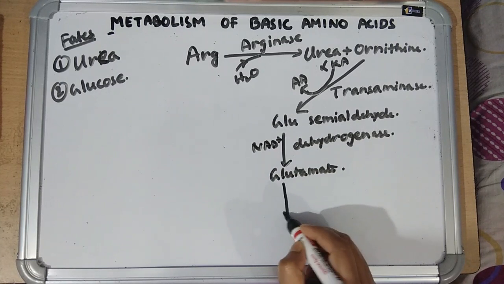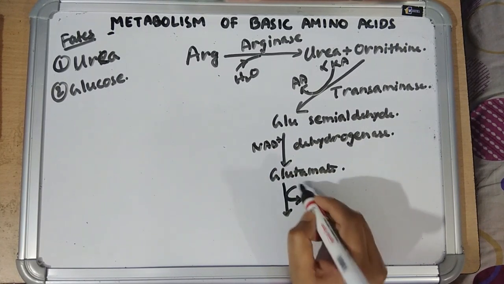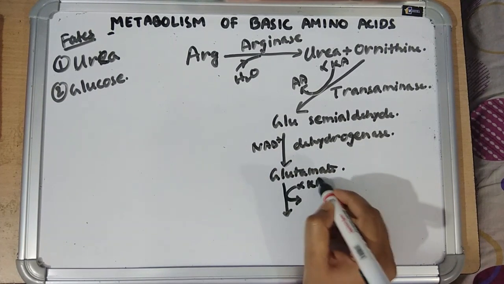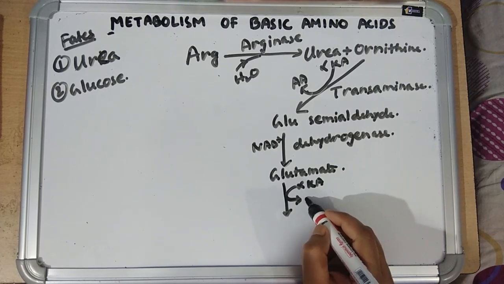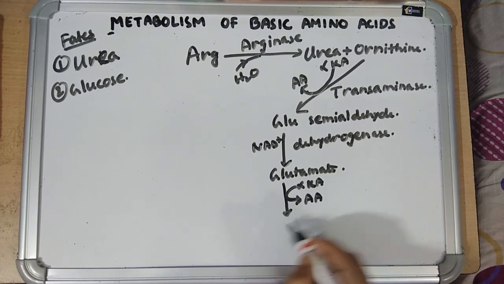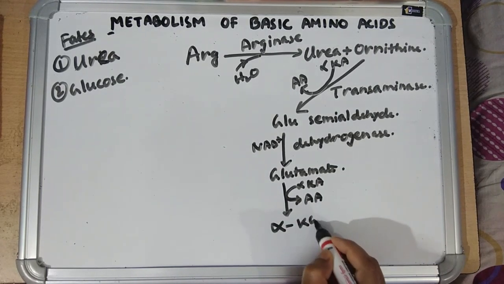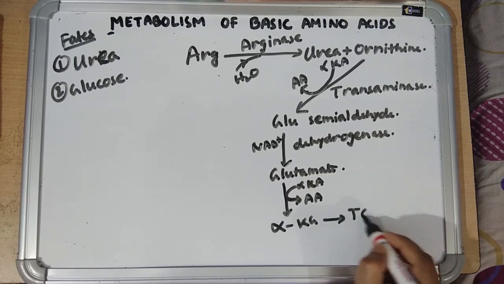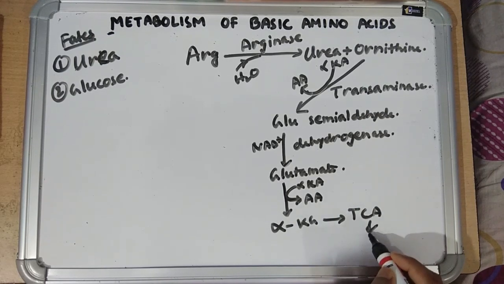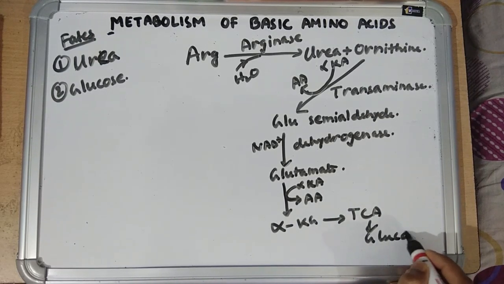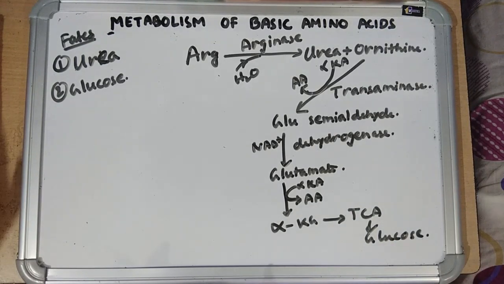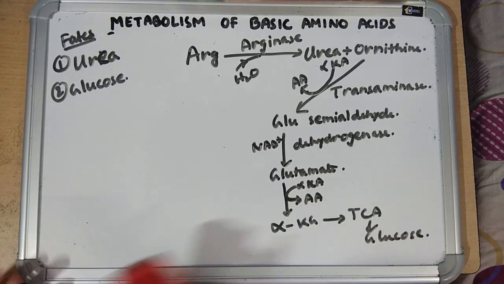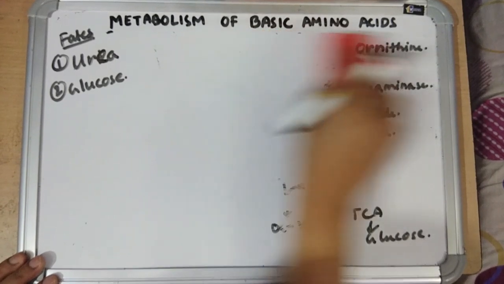Then glutamate by transamination or oxidative deamination forms alpha ketoglutarate, which enters the TCA cycle, and it can form glucose. This is how glucose is formed.